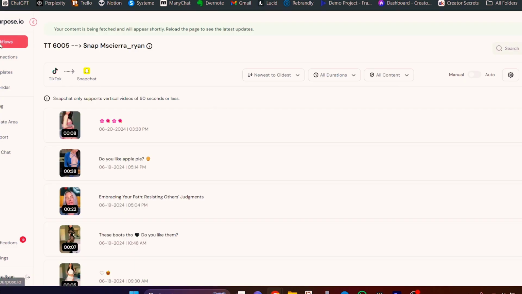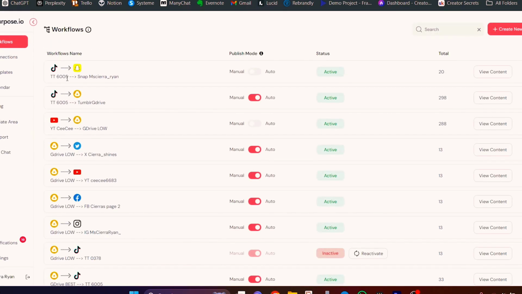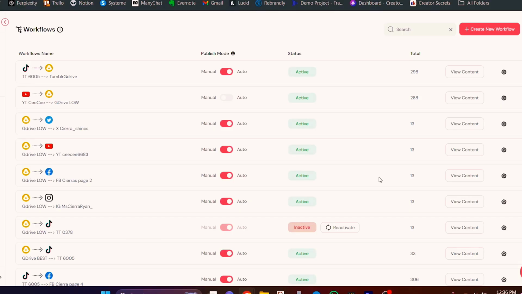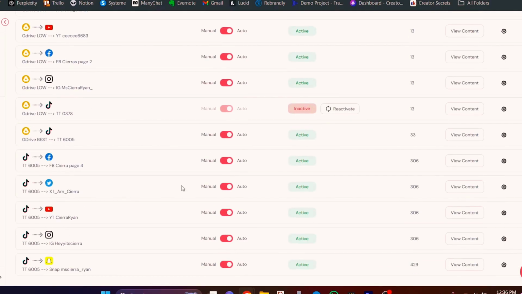So if I come back to my workflows right here, we can see this new connection has been added, TikTok 6005 over to Snap Miss Sierra Ryan. Now again, obviously I've already done this, so I'm just going to go ahead and delete this workflow because I already have one. But the other important thing to keep in mind is that you want to customize your settings to make sure that it's customized for that particular platform, whatever platform that it's going to. So for example, if we look at this connection down here, the TikTok 6005 is sending content to this YouTube account right here.